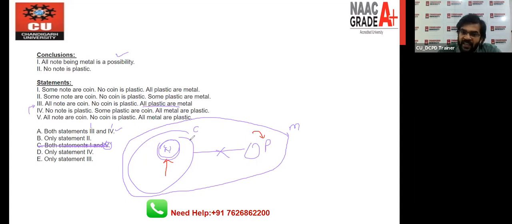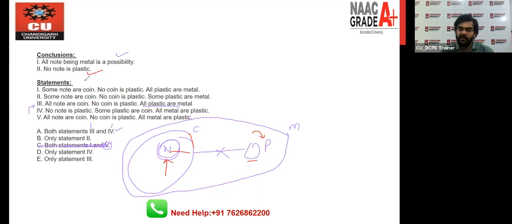Definitely N will lie inside C or coincide with C, but the N circle will never come out of the C circle. And we know P and C will never intersect, so whatever lies inside C will not intersect with P. We are saying no note is plastic, so definitely this is right.